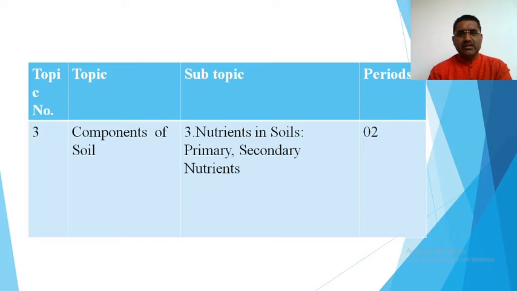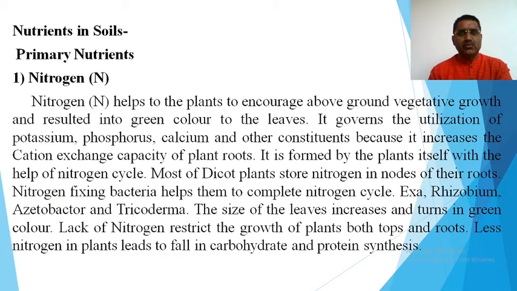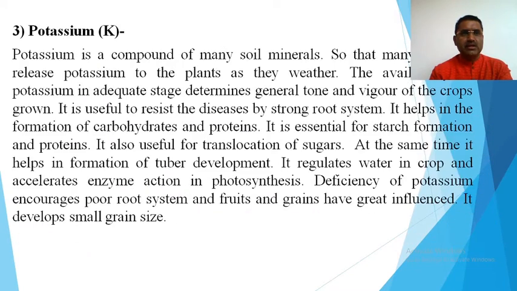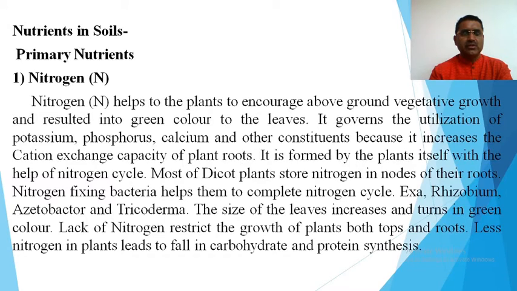As we know, there are three types of nutrients in the soil: primary nutrients, secondary nutrients and micronutrients. So generally we have to see particularly primary and secondary nutrients. So let us see primary nutrients. There are three primary nutrients in the soil: NPK, in short it is called NPK. N for nitrogen, P for phosphorus and K for potassium. So let us see one by one.